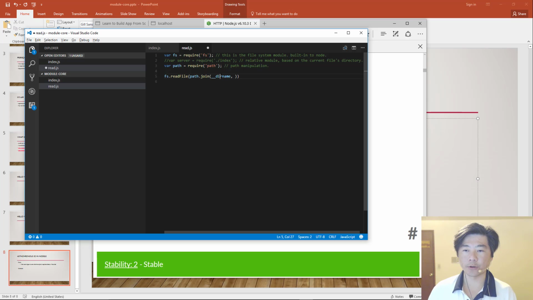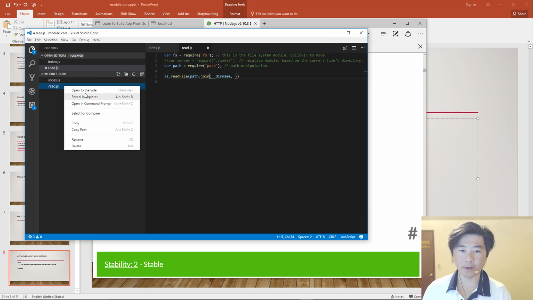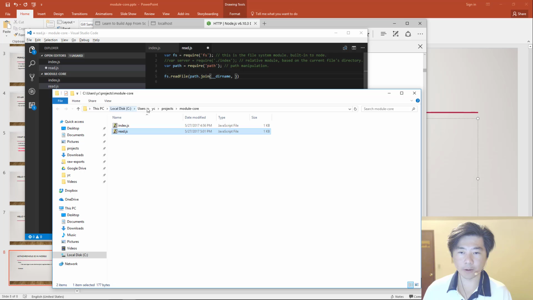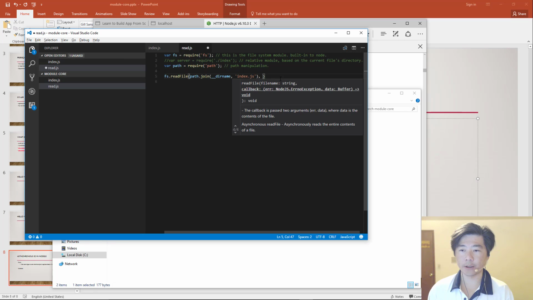The underscore underscore dirname is a special predefined variable that tells you the directory name of the current file. So it would know specifically that we are under this particular directory, C users, YC, projects, module core, or wherever this particular file resides in your code. We can then use that directory information to get to the particular file that we want to go to. So in this case, we want to load up the index.js file.